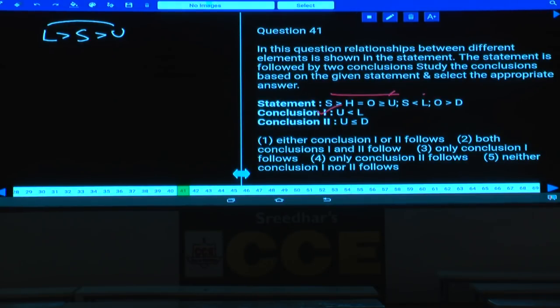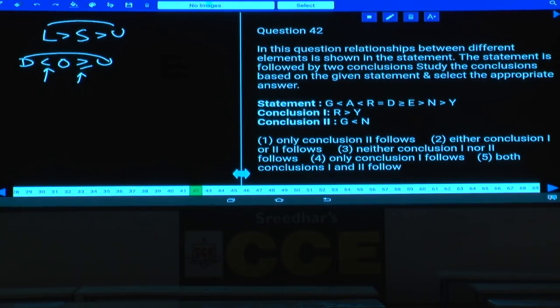Then coming to the second conclusion. What is the second conclusion here? U is lesser than or equals to D. Now U and D, what is the element which is common between these two? O is common. O greater than or equals to U and O is greater than D. As O is greater than D, D is lesser than O. Now between D and U, if you observe here, there is one lesser than and one greater than, two opposite symbols between these two. Hence we cannot conclude anything between them. Hence what is the answer here? Only conclusion 1 follows. Only conclusion 1, that is choice 3.